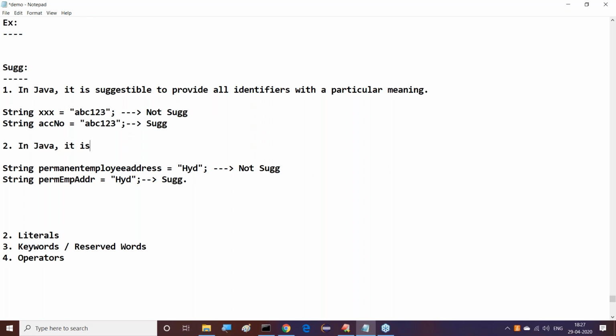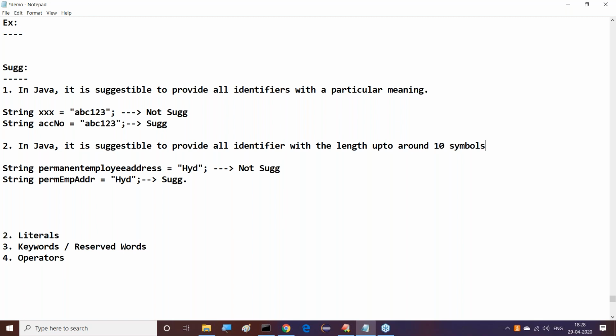In Java, it is suggestible to provide all identifiers with a length up to around 10 symbols.